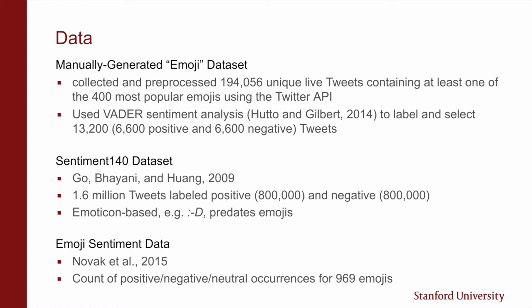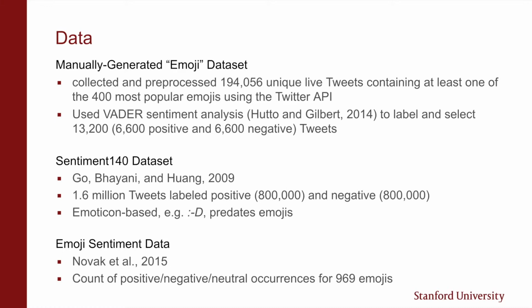However, we weren't entirely confident in using a classification algorithm as our ground truth. So we set a threshold of 0.7 between 0 and 1 on this Vader scale. And this allowed us to take away a set of 6,600 positive and 6,600 negative tweets. We didn't feel that this data set would be big enough to generate robust results, so we decided to first train on the Sentiment 140 data set, which is a 1.6 million tweet labeled data set but does not contain emojis, and then fine-tune on our emoji data set.